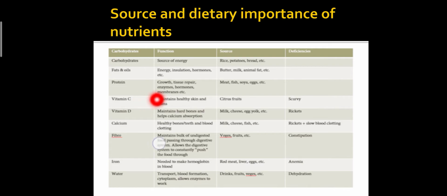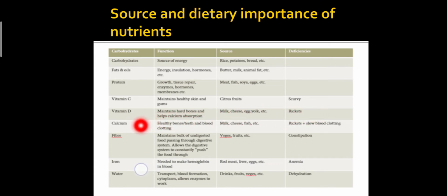Vitamin C. Functions of vitamin C include that it maintains healthy skin and gums, and sources of vitamin C include citrus fruit. If there is a deficiency of vitamin C, as we have described earlier, then it may lead to scurvy. Vitamin D maintains the bones and helps calcium absorption, and sources of vitamin D are milk, cheese, egg yolk, etc. If there is a deficiency of vitamin D, then it may lead to rickets.